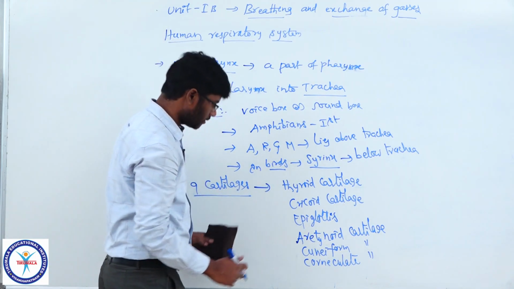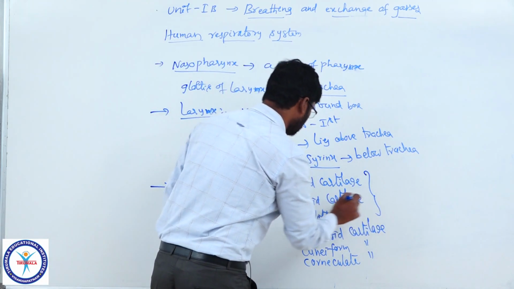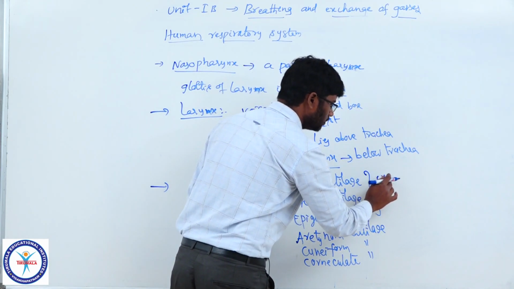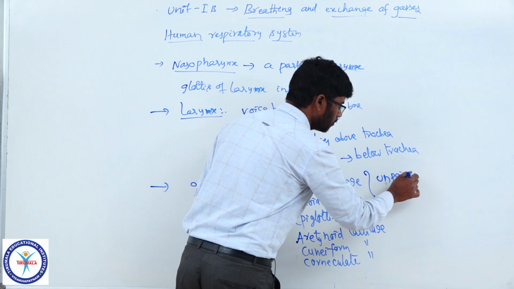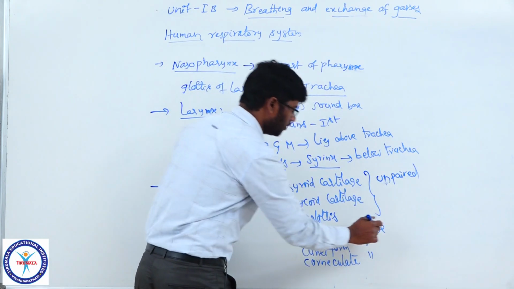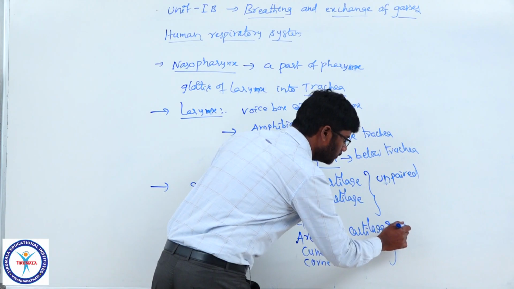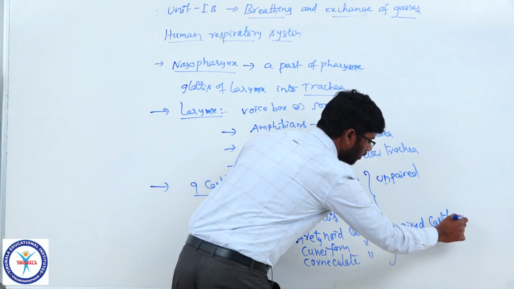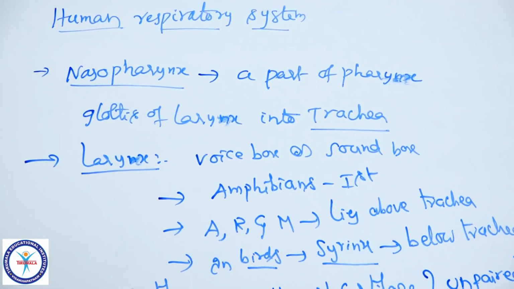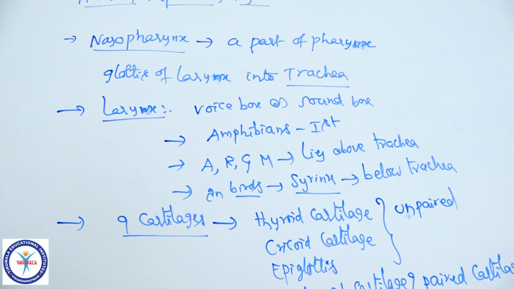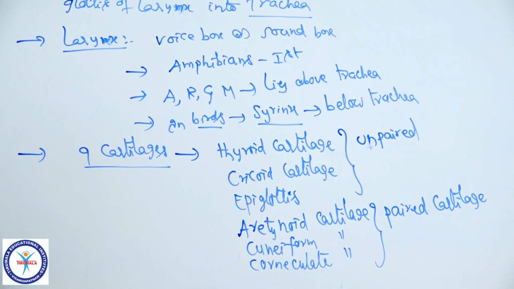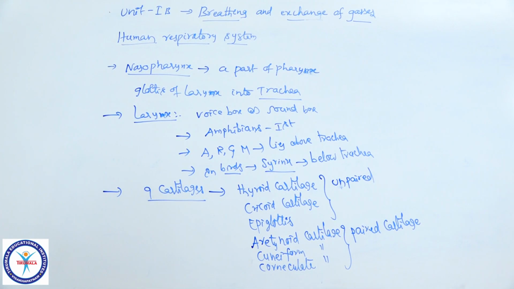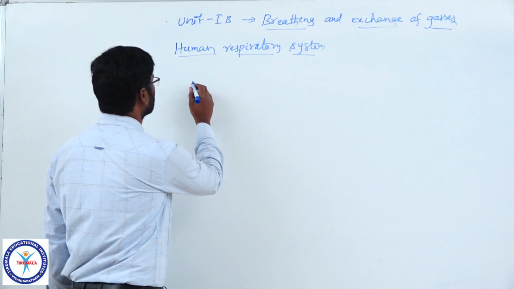Among these, the first 3, thyroid, cricoid and epiglottis, are unpaired cartilages. But the last 3 are paired cartilages. Let us continue with the larynx.